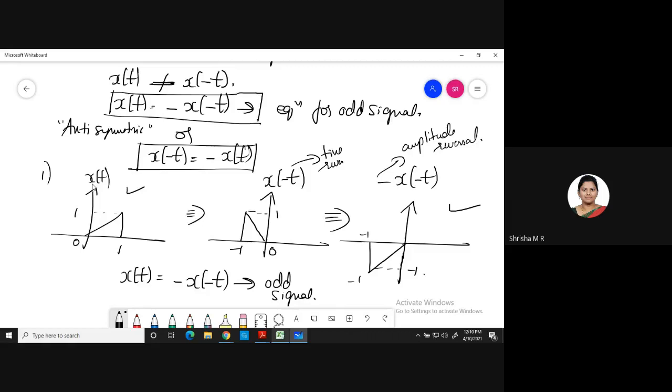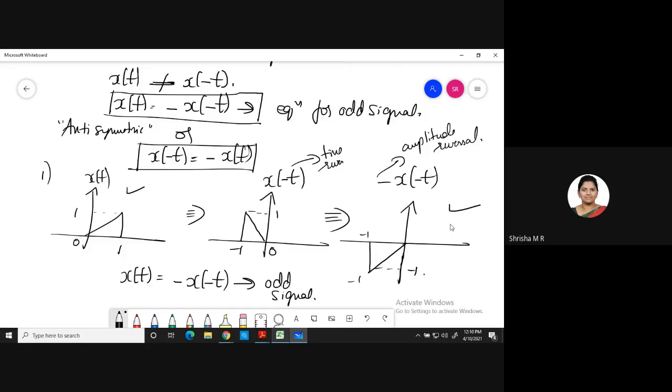So this is x of t. I want minus x of minus t. So first I'll draw x of minus t, then minus of x of minus t. So amplitude will get reversed here. Okay, your signal will look like this. So this is called an odd signal. They are anti-symmetric about the y-axis.